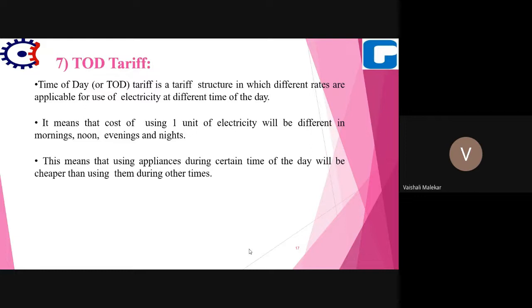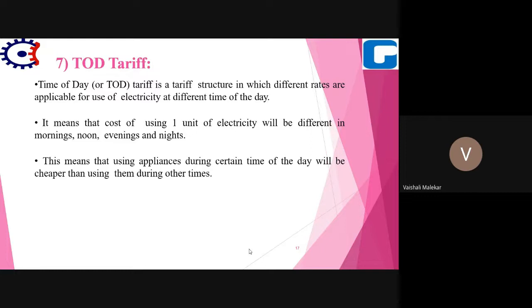The cost of using one unit of electricity will be different in the morning, noon, evening and night. If he is using the same amount of energy, depending on the time at which the consumer uses that electrical energy, the charge will be different.